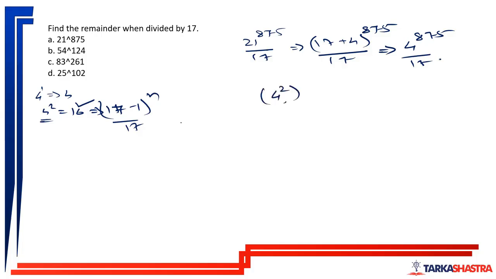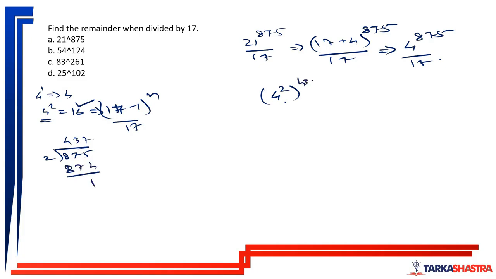Now how will we write 4 square? 875, right, divided by 2 gives 437, that is 874 and remainder 1.